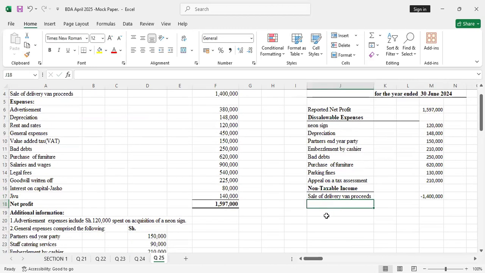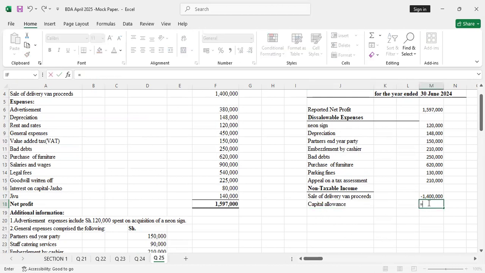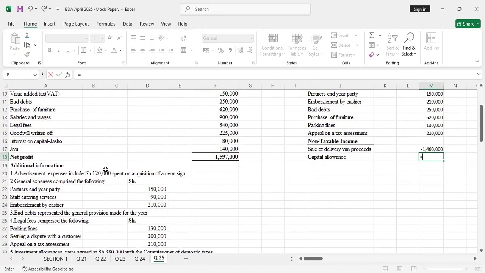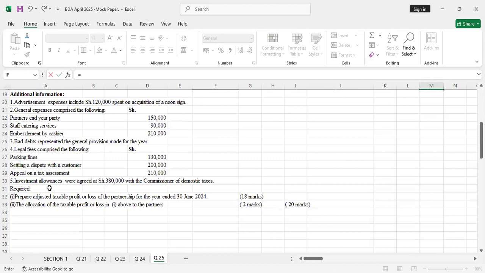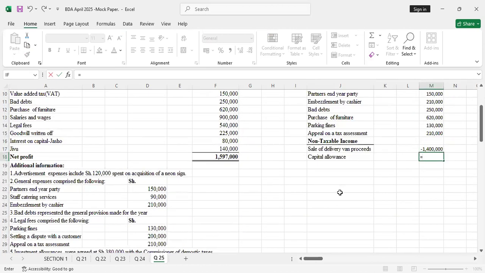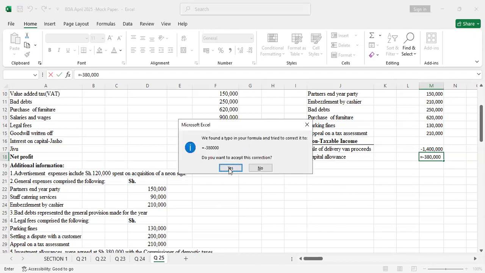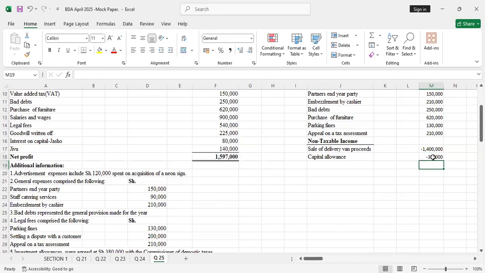Then the other thing is the capital allowance. We also less the capital allowance. Under additional information number 5, investment allowances were agreed at 380,000. Those are the capital allowances, so we'll also subtract that because they are already calculated. If they're not calculated for you, and there's no agreement, you'll have to calculate them manually. So you less that 380,000. Those are the only adjustments that you'll have to do.